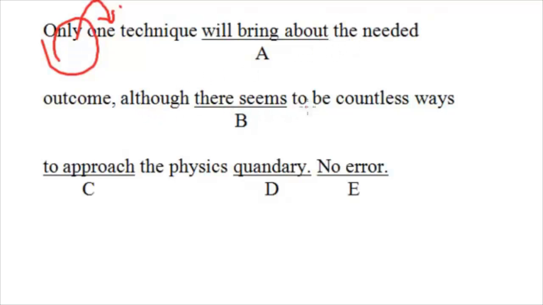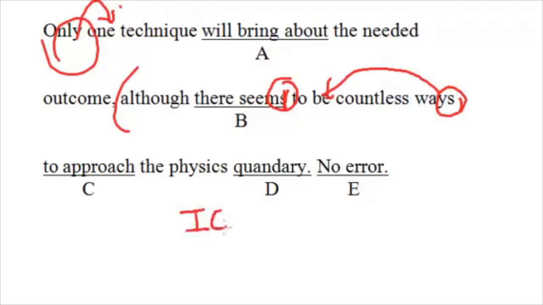Okay. Although there seems, again, it's the same thing. Seems to be countless ways, right? This doesn't match. So remember, it has to be seem, to approach the ways to approach the physics quandary. So you can turn back the video just a little bit and see that all I did was change this part over here, although and only, right? Although used to be here and then only used to be here. So in this case, the sentence structure is independent clause, comma, dependent clause.